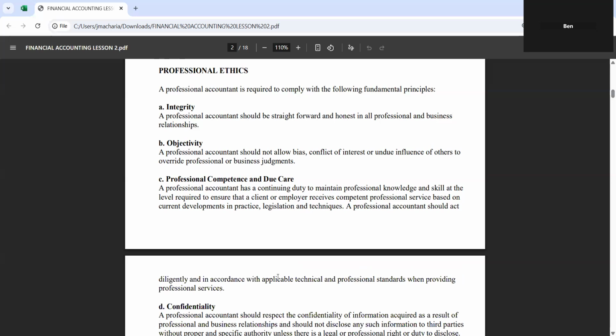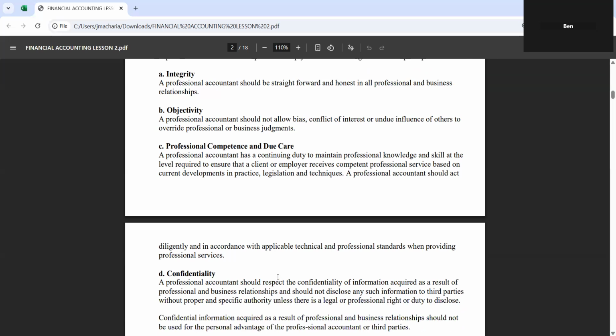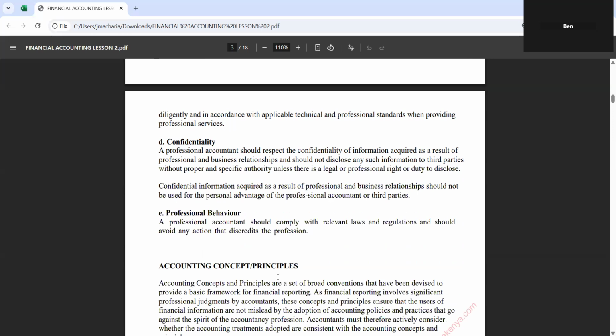Other professional ethics for a practicing accountant are professional competence and due care. You cannot practice as an accountant when you don't know what you're doing. So a professional accountant has a continuing duty to maintain professional knowledge and skills at the level required to ensure that the client and employer receive competent professional services based on current developments in practice, legislation, and techniques. You come to practice when you have already finished your course, you have already understood what to do, and you comply with professional due care.